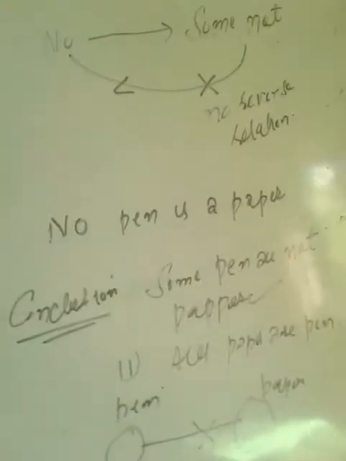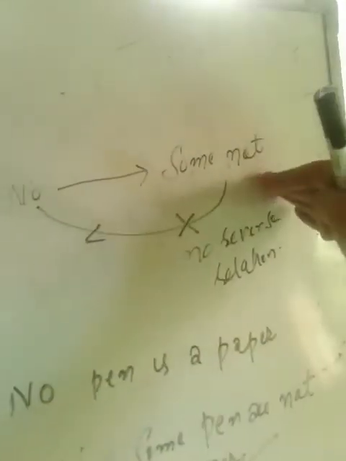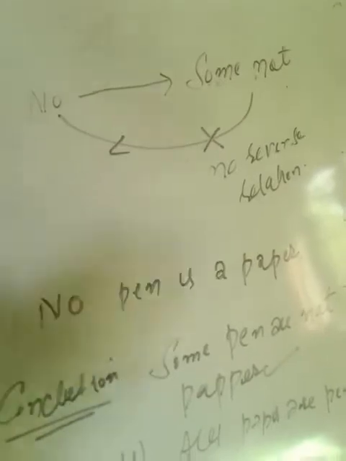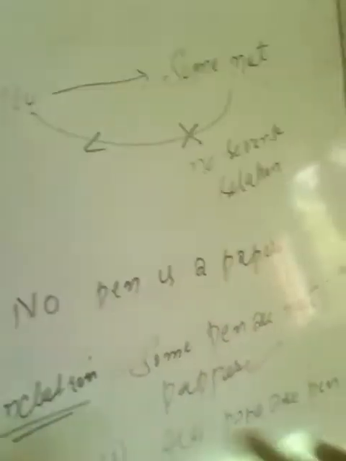Remember this. From paper to pen, there will be no relation. So you have to remember this: when you see "no," it can be converted into "some not." For example, you see "No cat is a rat." If you see the conclusion "Some cats are not rats," this is true.